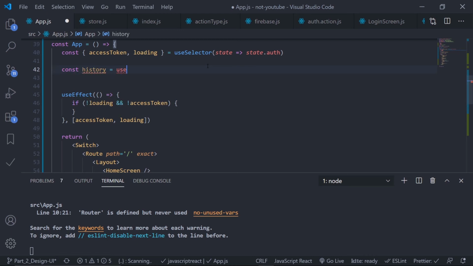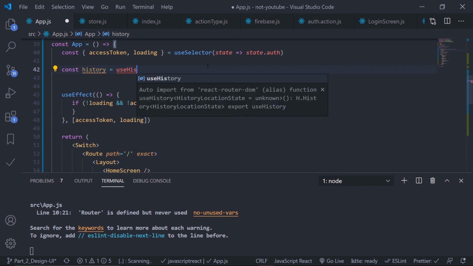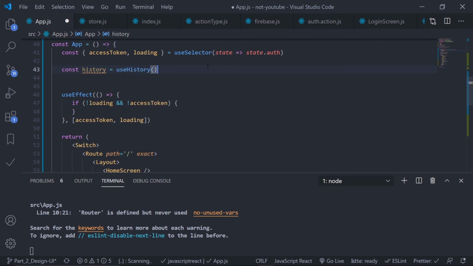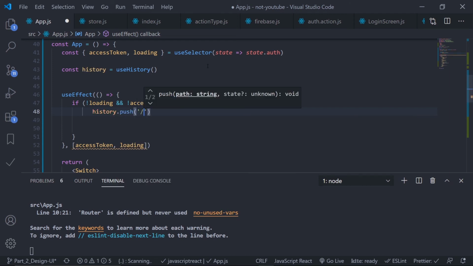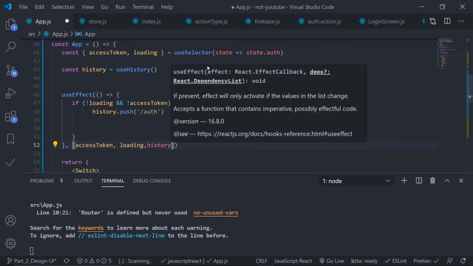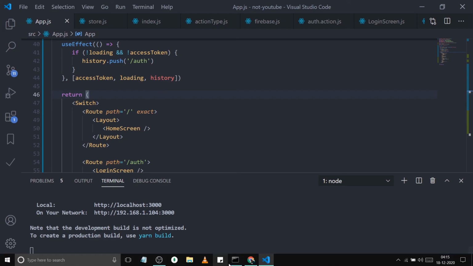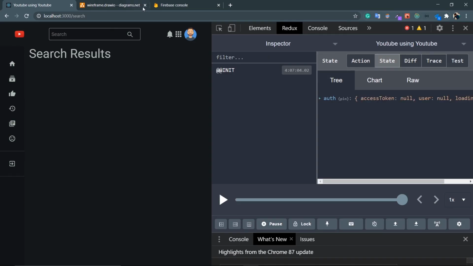is the useHistory. So the hook is coming from React Router DOM. It will give me the history object, and then history.push to /auth, and also I need to include the history object inside this dependency array. Save this. Let's see. So my state is null.